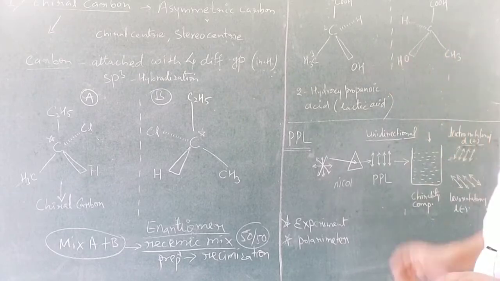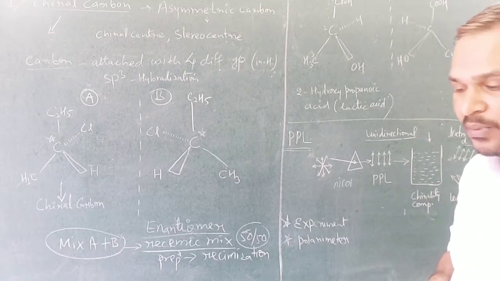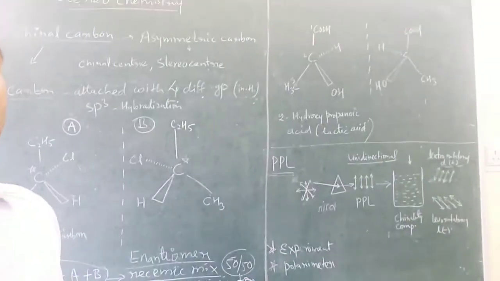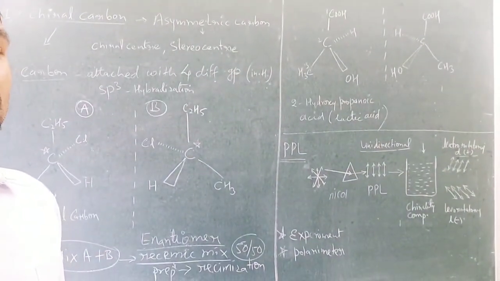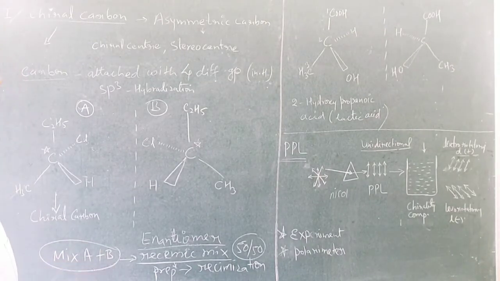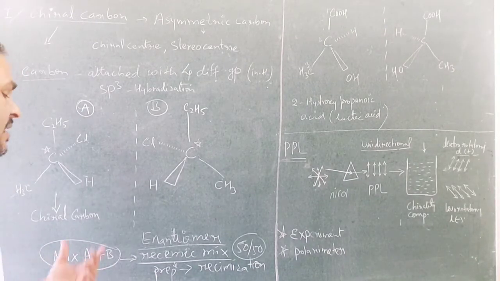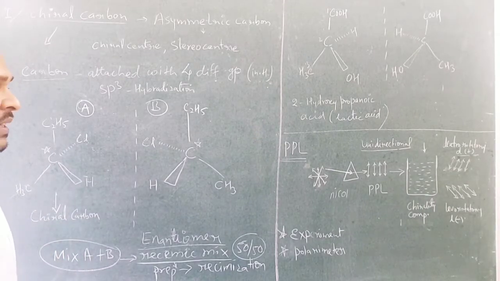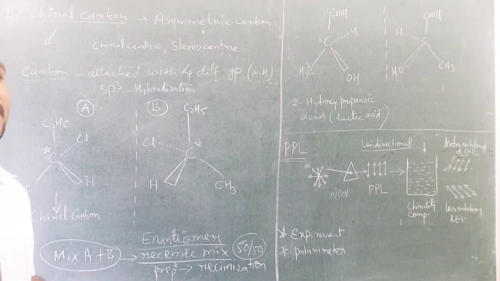It is a mirror image of each other, but not superimposable. So we can say enantiomers are mirror images that are not superimposable, and a racemic mixture is an optically inactive mixture of two compounds in which they mutually cancel their effect.